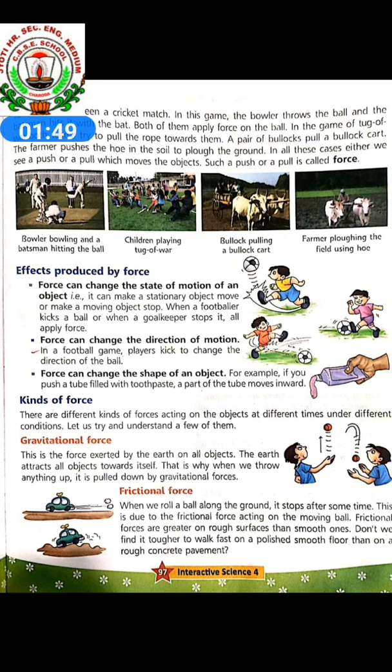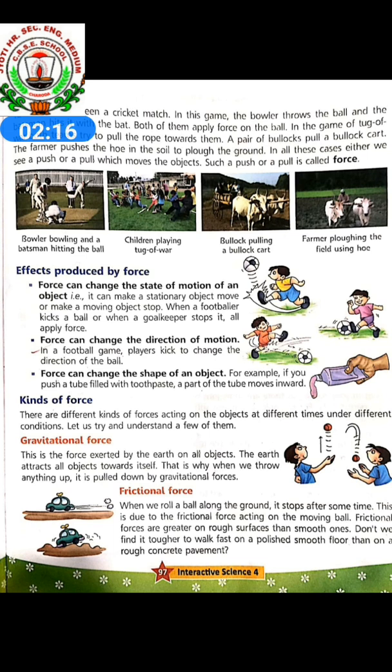So, effects produced by force, children, there are 3 points. First one is force can change the state of motion of an object. It can make a stationary object move or make a moving object stop. When a footballer kicks a ball or when a goalkeeper stops it, they all apply a force.